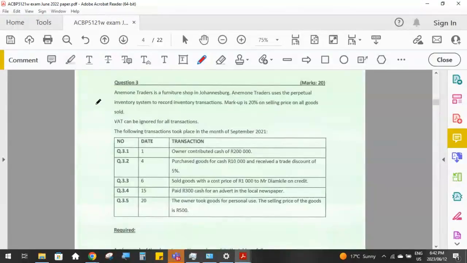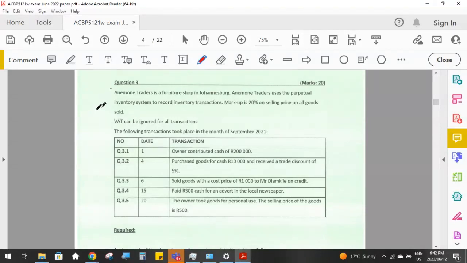Okay, we don't want that one. We want the question. Okay, so question 3, which is also for 20 marks. And guys, you will definitely get one of these questions. You've had them, I think, in both of your assignments, and you are bound to get this question in the exam as well. It's one of the absolute basic skills that you have to learn in first year accounting, and this is why they ask it over and over again.